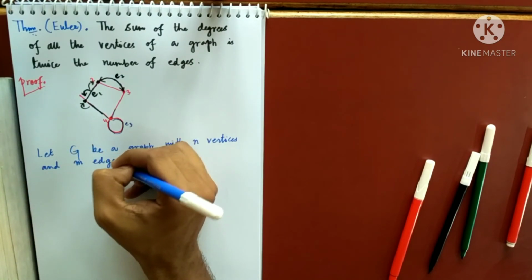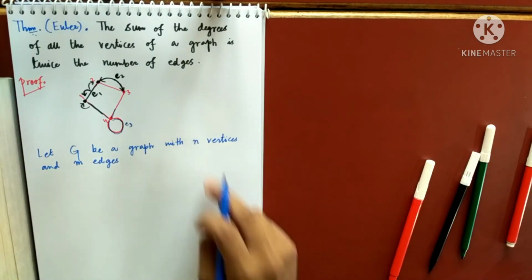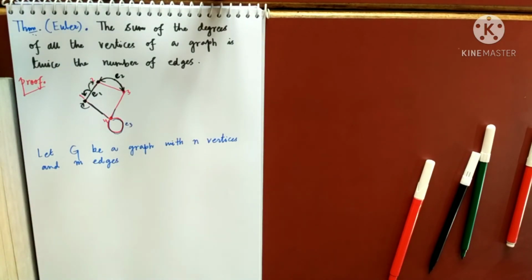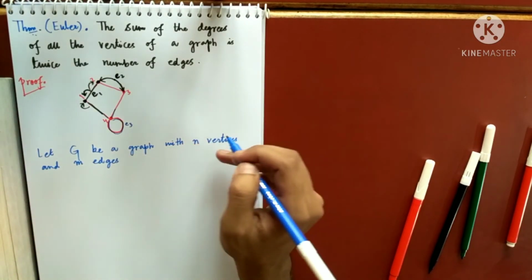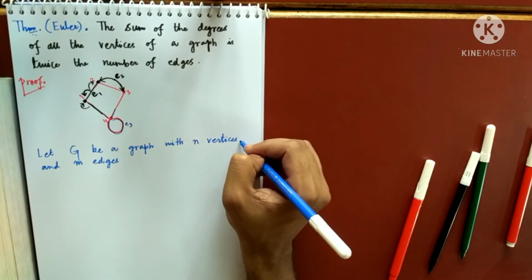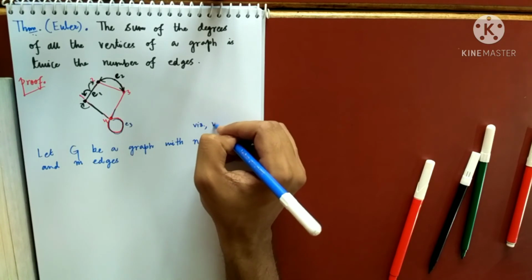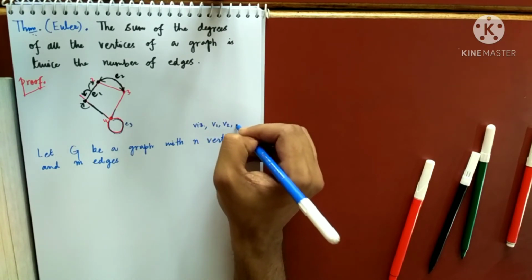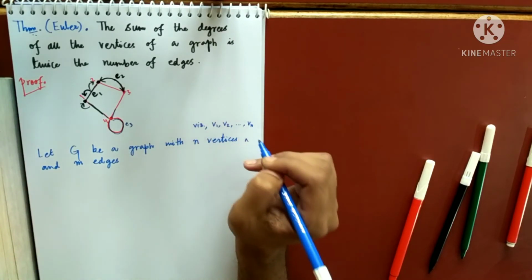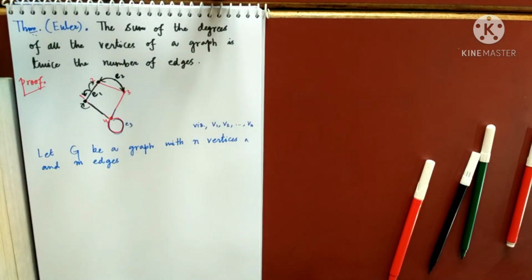I am assuming that my graph has n vertices, with the names of the vertices being V1, V2, V3, ..., Vn, and m edges. I'm not giving the edges names.